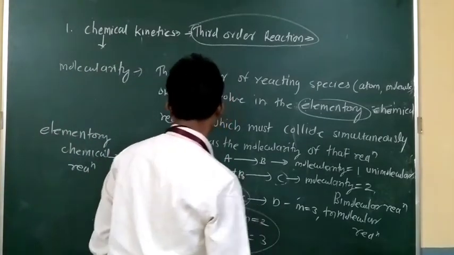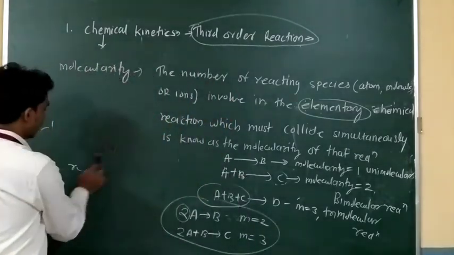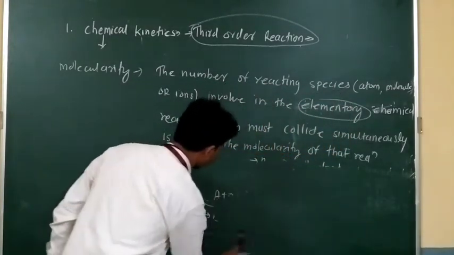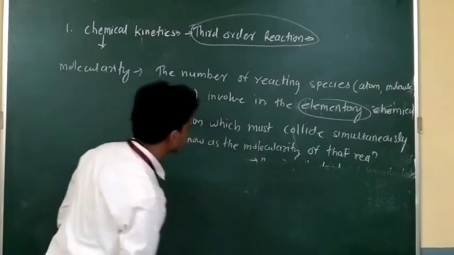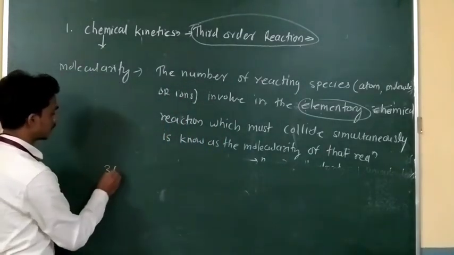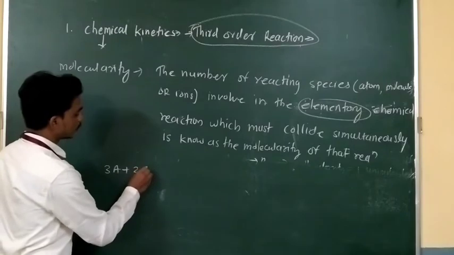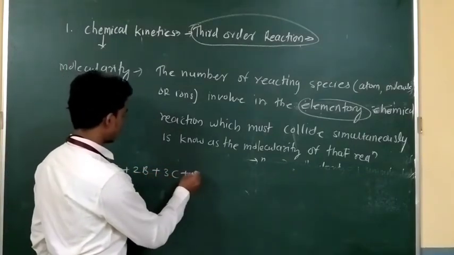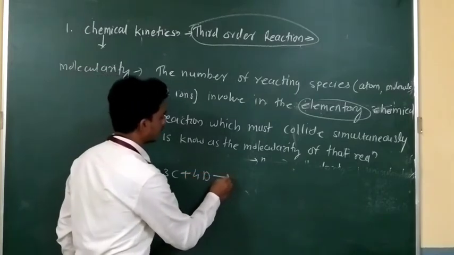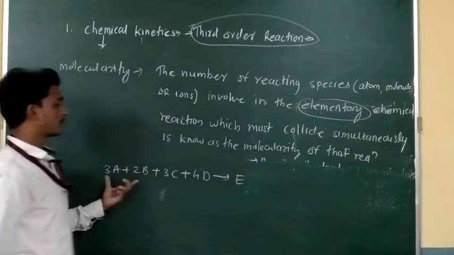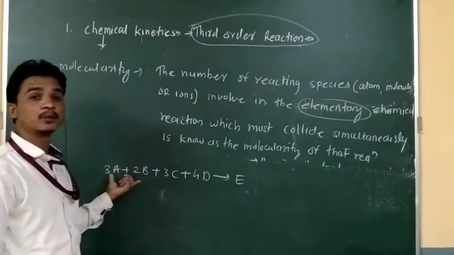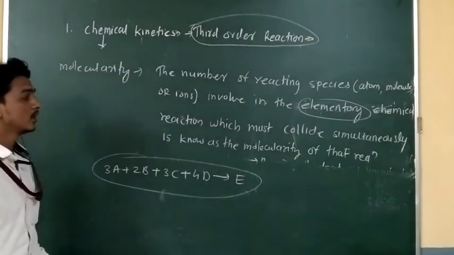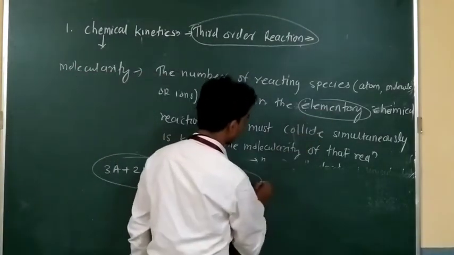But sometimes we write an elementary chemical reaction in which the molecules must collide with each other in a simultaneous process. Suppose a chemical reaction has 3 molecules of A, 2 molecules of B, 3 molecules of C, and 4 molecules of D, and gives product. Such types of chemical reactions you will observe in your inorganic chemistry. This is not an elementary chemical reaction, this is a complex reaction.